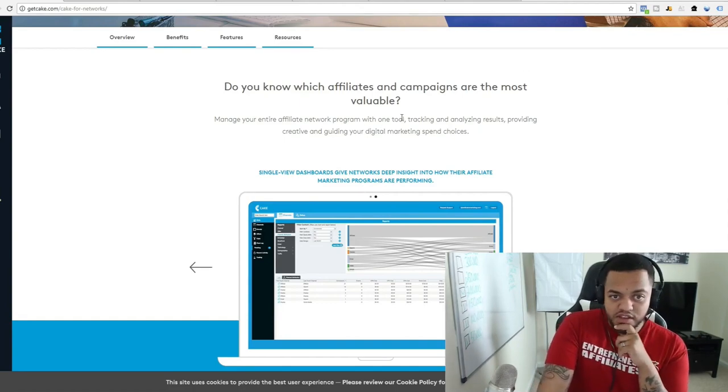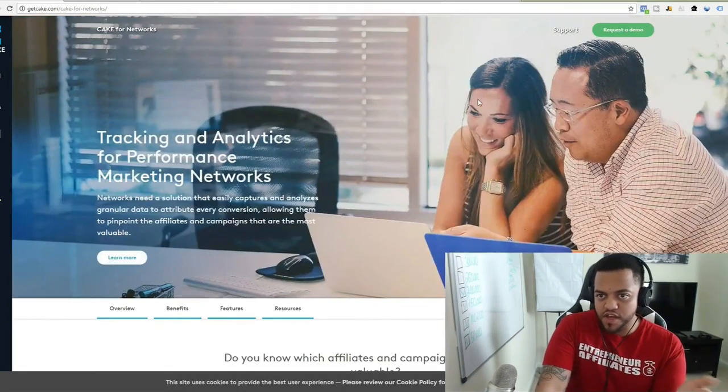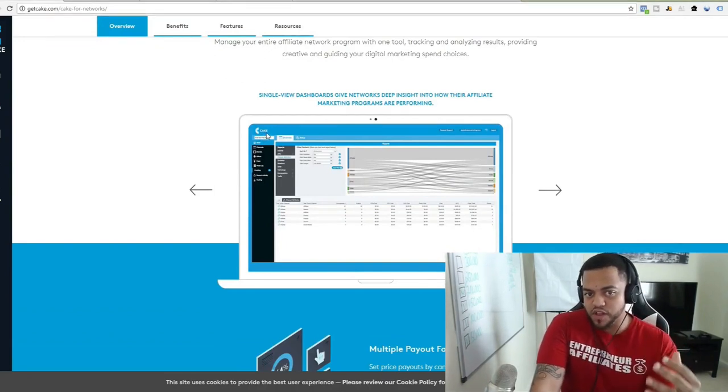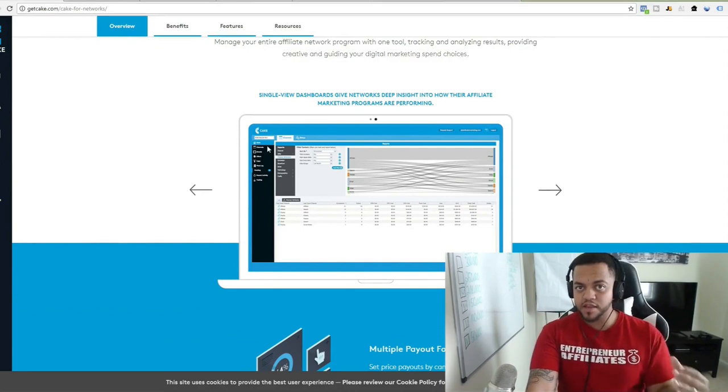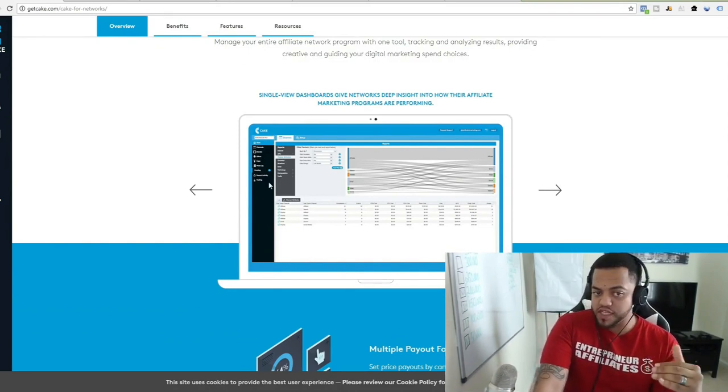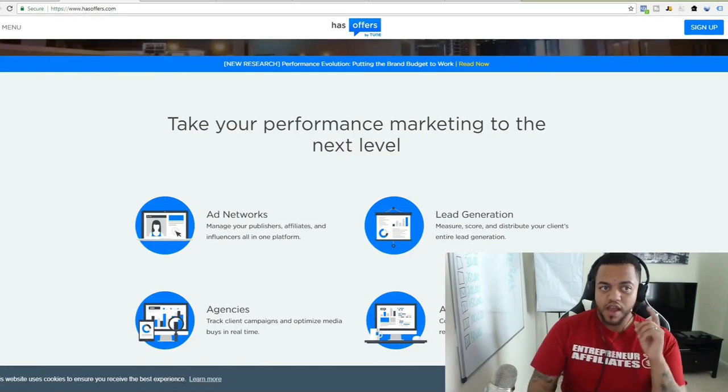Now, I just want to show you the Cake website so you have an understanding of what I mean by Cake. If we look right here, it says Cake, but all the affiliate networks that use Cake have the same infrastructure as this. Most of them have the offers and all the details on the left side of the screen, and then the details right in the center of the screen. And then we have Has Offers.